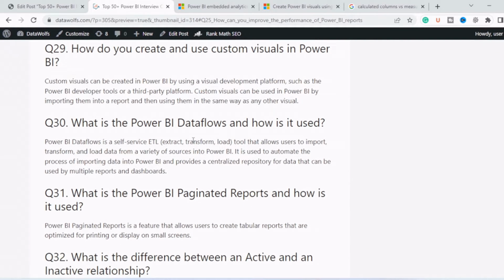Next question is, what is Power BI data flow and how is it used? Power BI data flow is a self-service ETL, that is extract, transform, load tool that allows user to import, transform, and load data from variety of sources into Power BI. It is used to automate the process of importing data into Power BI and provides a centralized repository for data that can be used by multiple reports and dashboards. So it is basically an ETL tool and can be used by multiple reports and dashboards.